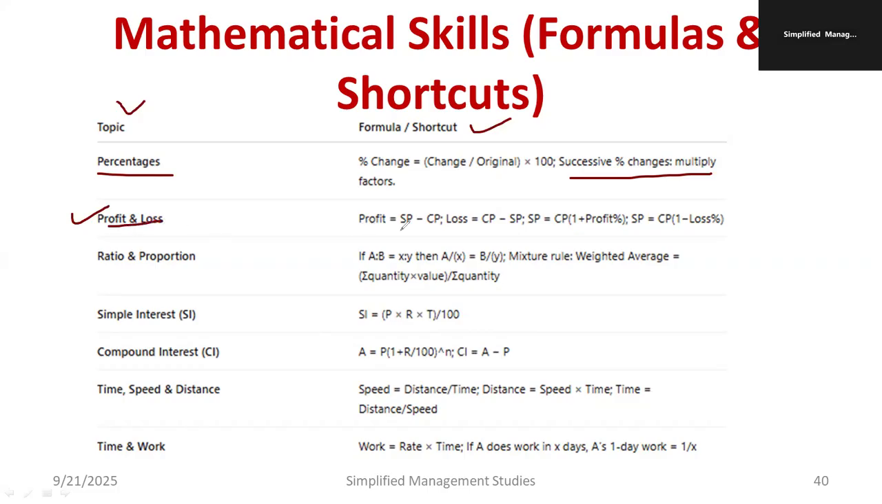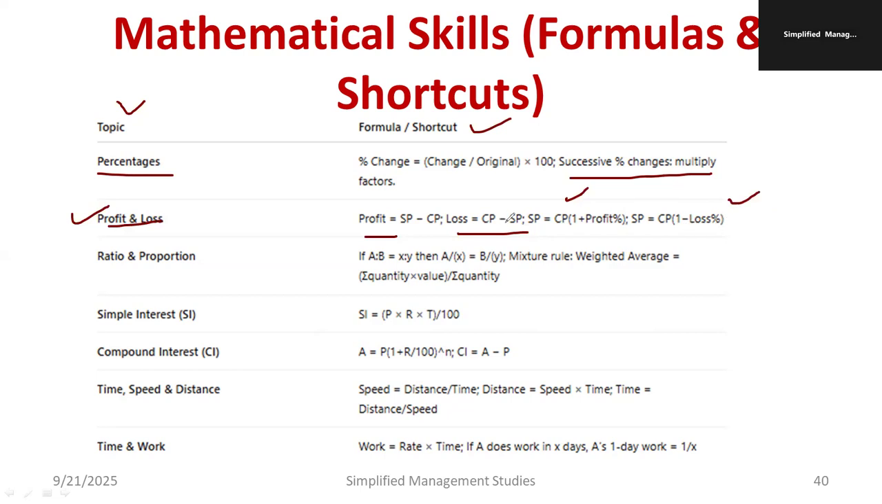Profit is nothing but the difference between selling price and cost price. Loss is nothing but cost price minus selling price, opposite to profit. Both are opposite. Selling price can be written as cost price multiplied by 1 plus profit percentage. In the same fashion, selling price can be written as cost price into 1 minus loss percentage.